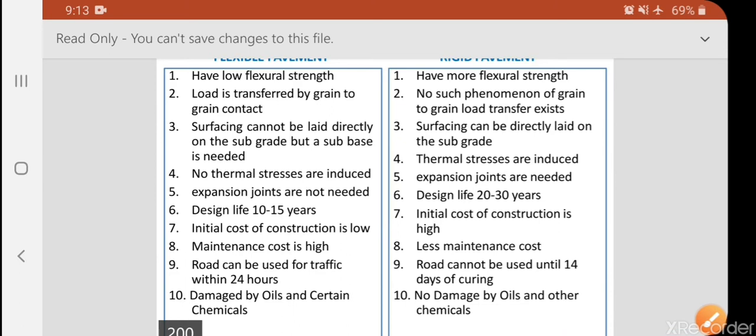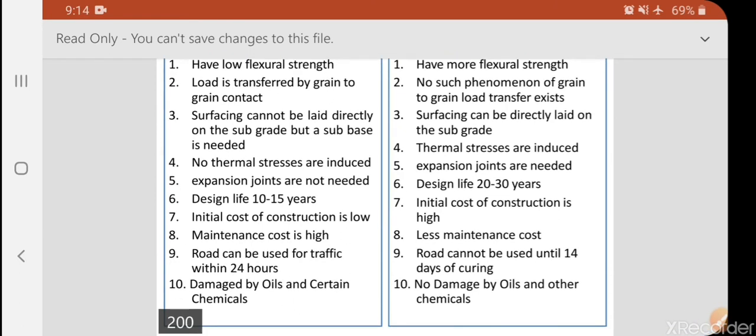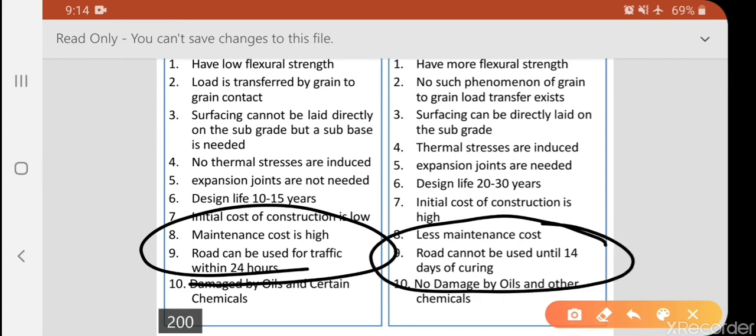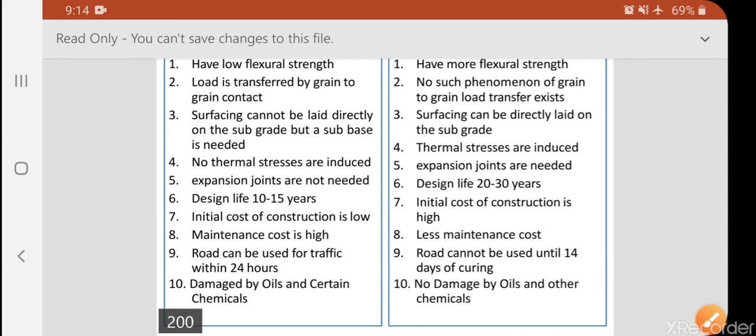Next, the road can be used within 24 hours of construction. After 24 hours of laying over the subgrade, we can use it within 24 hours, but you are not supposed to do that in a rigid pavement. So you have to wait for 14 days for the compressive strength value, that is nothing but fck. A 14 day curing period should be minimally provided for rigid pavements.